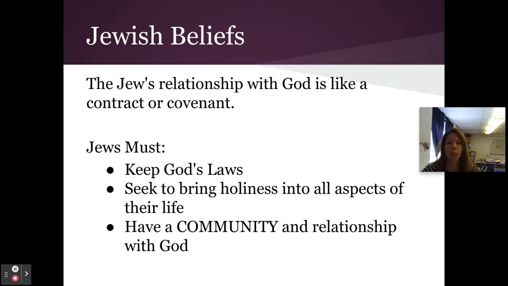So let's take note that the Jews have a relationship with God that is like a contract or a covenant, a promise back and forth. It is a promise to each other. The Jews agree to keep God's laws, especially the Ten Commandments, to bring holiness and reverence to aspects of their life, to try to do the right thing according to the Torah, and then to have a community and relationship with God.